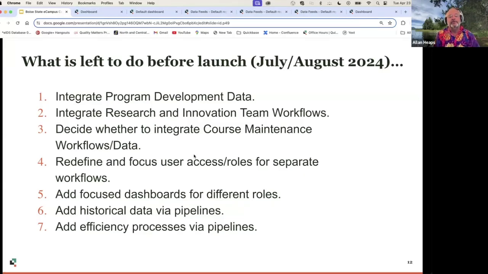I need to redefine and focus what access each user needs to have. I need to add the focus dashboards for the different folks. And then I need to figure out how to add that historical data. I'm hoping to be able to do that. And then add some other efficiency processes via pipelines to take some of what's cumbersome out of the mix.